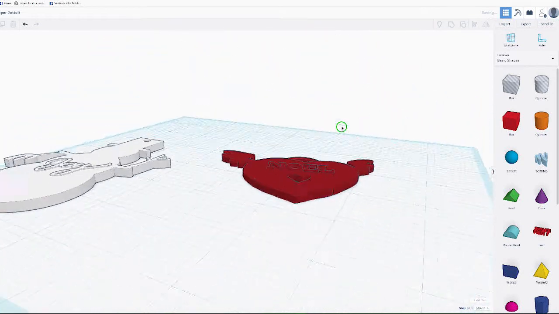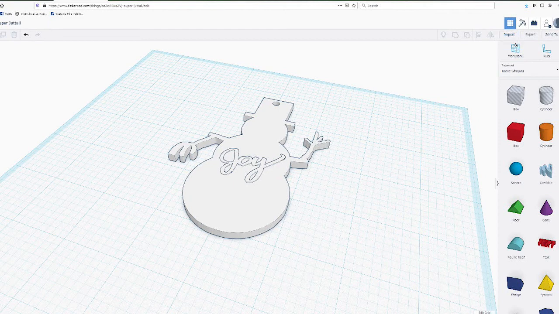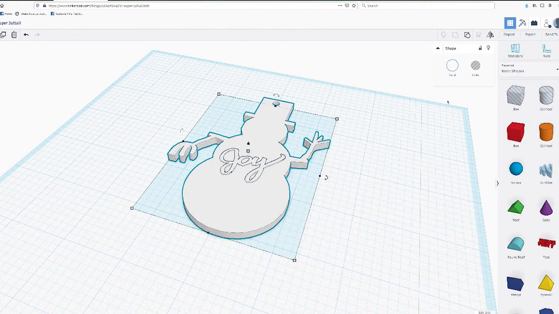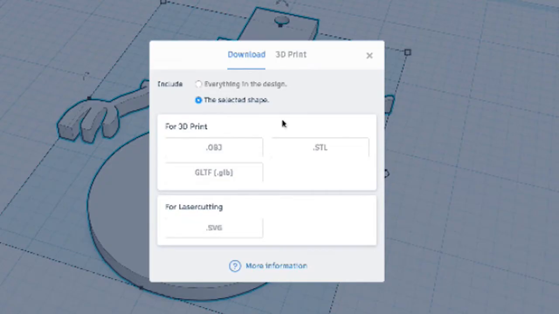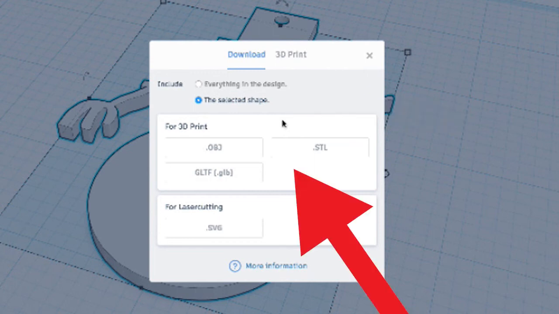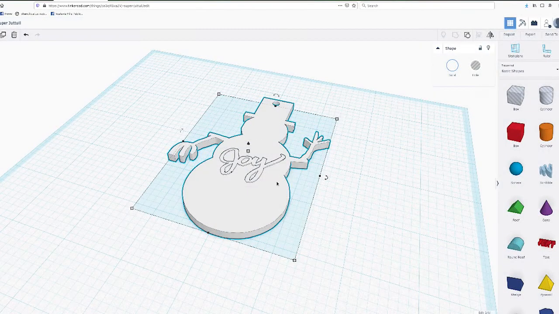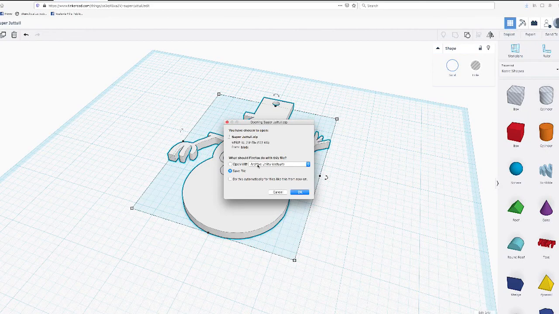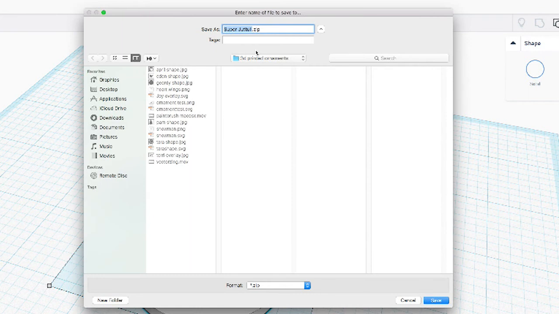Now when you get your ornament the way you want it and you're ready to export it for 3D printing, you're going to make sure you have your ornament selected and go up to the top right and click Export. Now at the top where it says Include, you want to select the selected shape, and then you're going to pick either OBJ or STL as your file type. Once you've done that, you're ready to pick the file name and the destination. Make sure you save it somewhere that you can get to later, and a file name you're going to recognize.